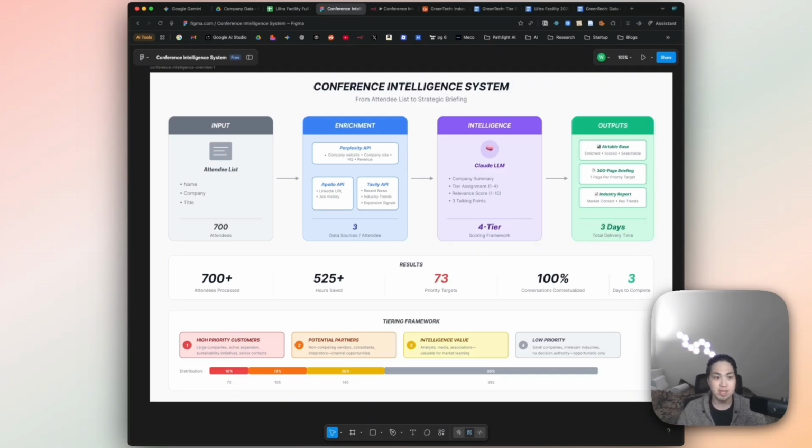If you want to build this yourself, I'm going to release individual tutorial videos about each of the components I walked through, whether that's how to use n8n, how to plug into APIs, how to use LLMs to make sure that you have an intelligence layer that automatically summarizes the key information that you're looking for, scores and tiers attendees to make sure that you know who you should be prioritizing to talk to, and anything else that I brought up today.